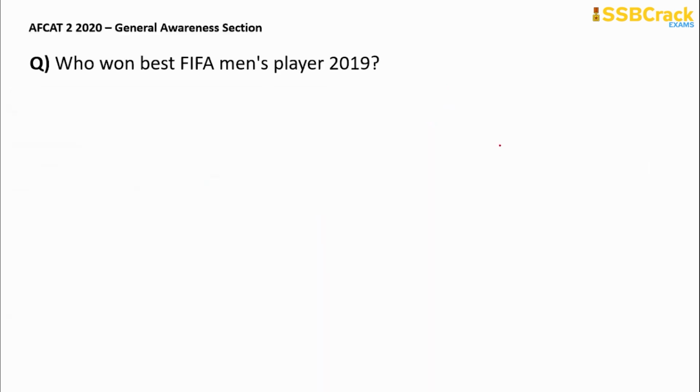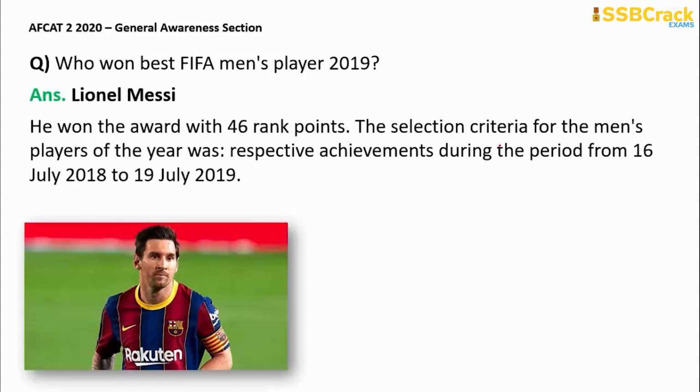So let's start. So the first question was, who won Best FIFA Men's Player 2019? So the correct answer for this is Lionel Messi. He won the award with 46 rank points, and the selection criteria for the men's player of the year was respective achievements during the period from 16 July 2018 to 19 July 2019.